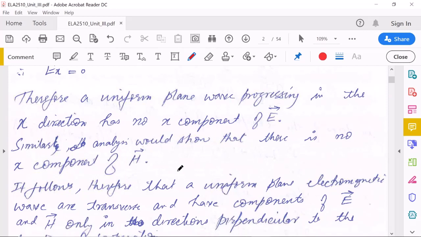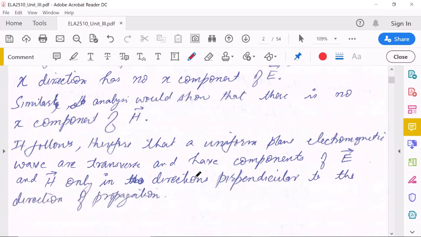So we have seen that there is no x component of the wave which is moving in the x direction. The same analysis you can do for the magnetic field also, and you will see that there is also no x component of H for a wave moving in the x direction.